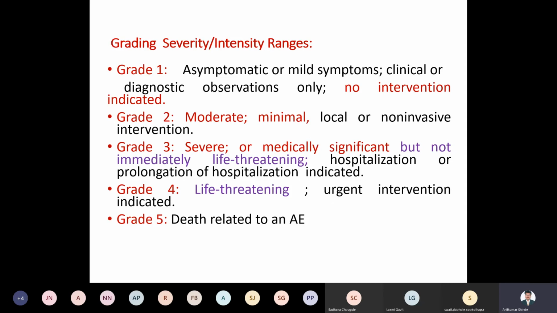Then grade 4 is life-threatening, and urgent interventions are required. Urgent hospitalization and urgent treatment must be given to that patient, right? That is called grade 4. Then grade 5 is the last stage, a death related to the adverse event. So immediate death of the person due to that adverse event is possible.